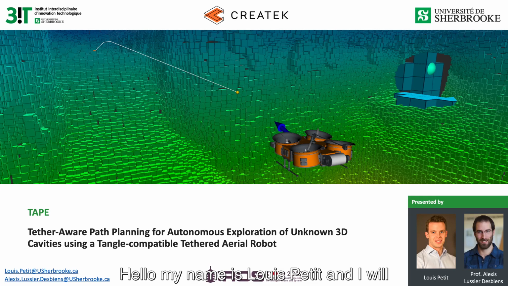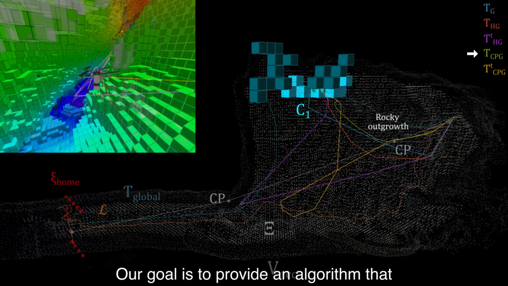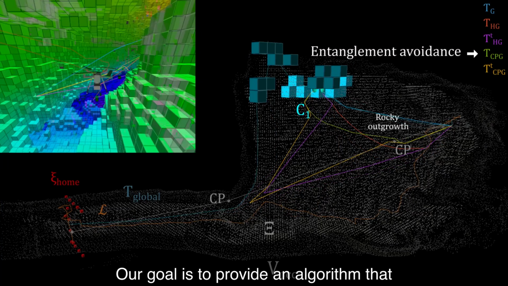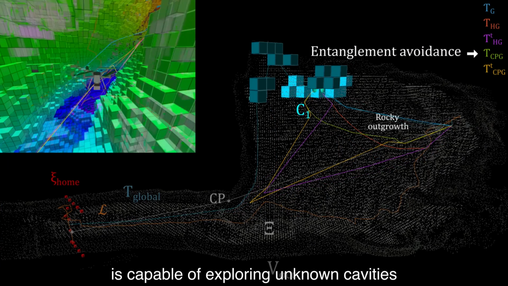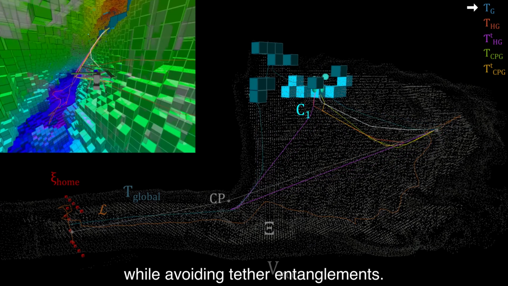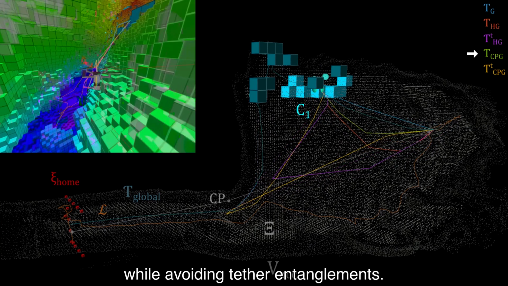Hello, my name is Petit, and I will present my paper about TAPE, which is a Tether-Aware path planning algorithm for exploration of unknown cavities with a tethered aerial robot. This work was supported by the University of Sherbrooke and supervised by Professor Alexis Lucier-Desbiens. Our goal is to provide an algorithm that is capable of exploring unknown cavities while avoiding tether entanglements.